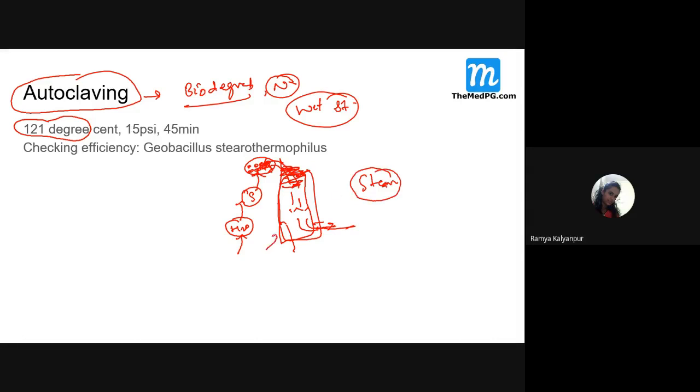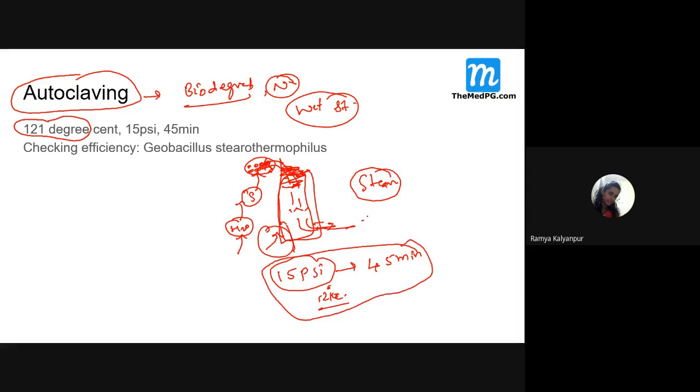Now when this steam is under pressure, that is 15 psi, and this pressure under the temperature of 121 degrees centigrade is maintained for 45 minutes, then it will kill all the pathogenic organisms, usually the spores also, they say. Yes. So this is the principle of autoclaving.